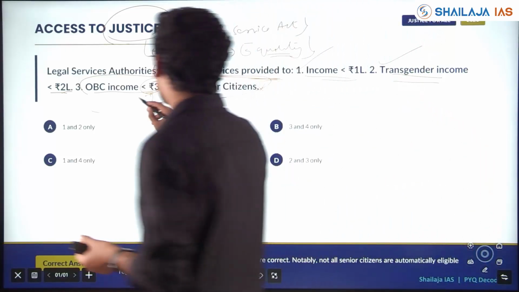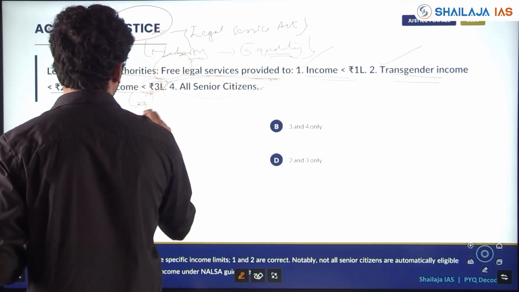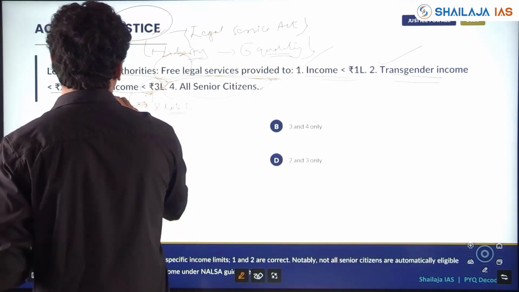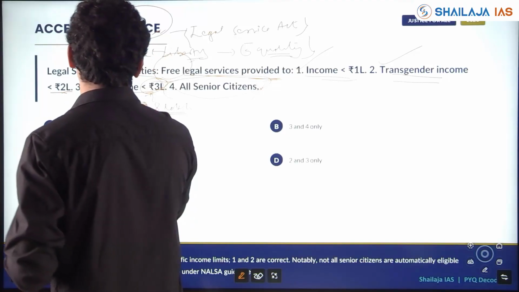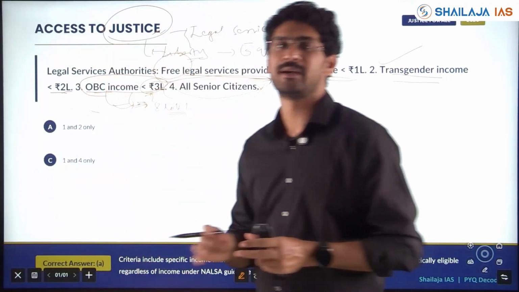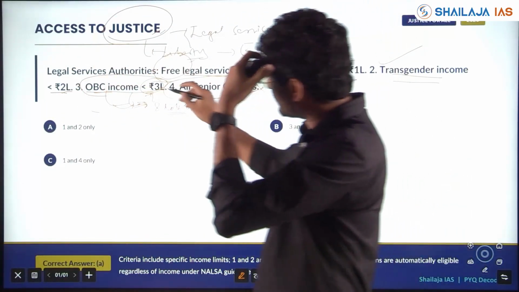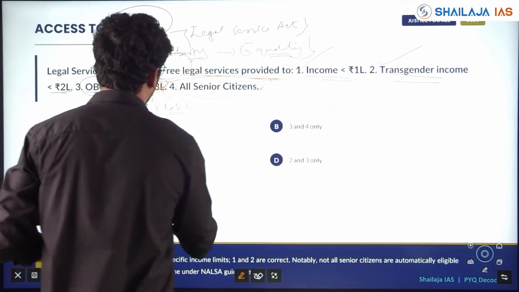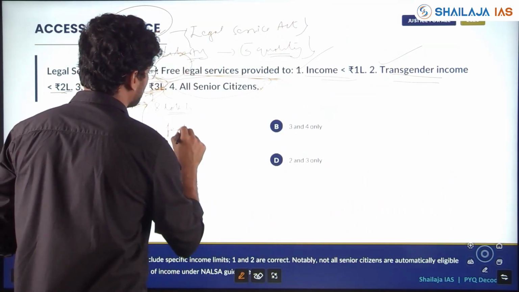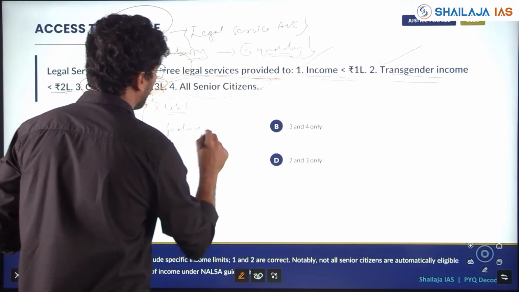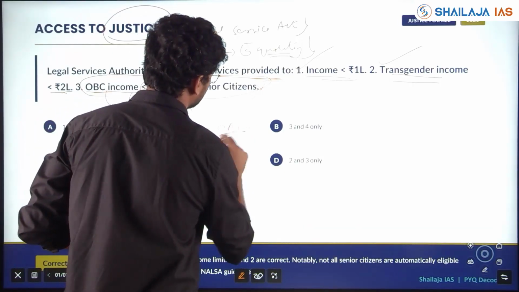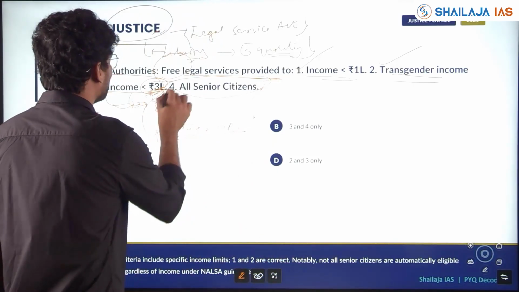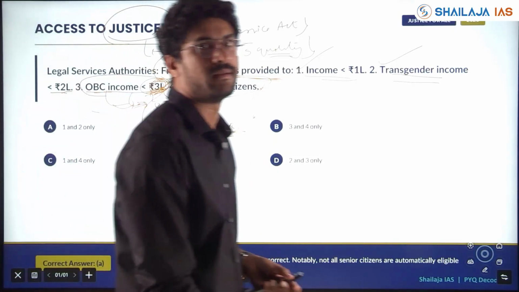Otherwise, you will be stuck with 2 pair or 3 pair. But if you are able to think that OBC income is up to 8 lakh, and all OBCs are being put at 3 lakh irrespective of other features, this is the wrong statement.